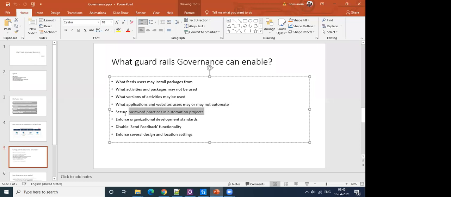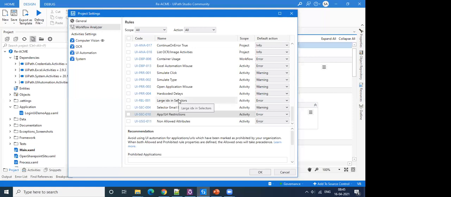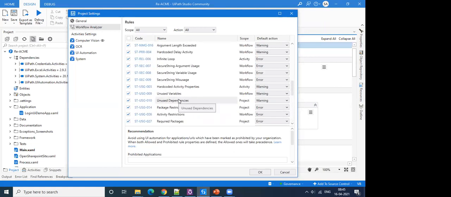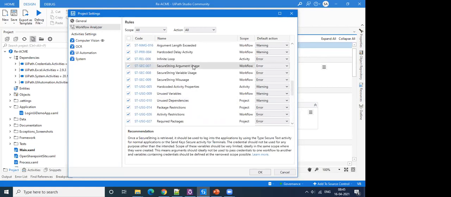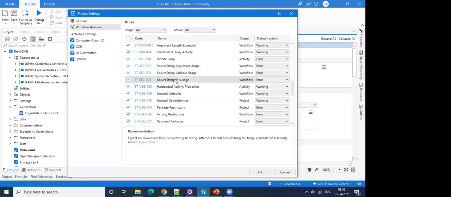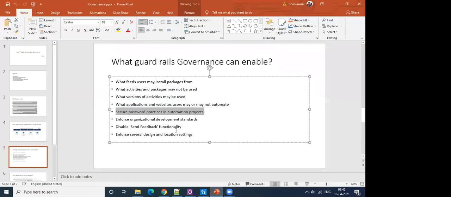And then secure password practices. This falls around three rules, majorly the three rules that I discussed for security. These ones we discussed, right? Secure string usage, variable misusage, if we are converting those from secure to normal strings. And then development standards. This falls under ensuring variable naming conventions and design best practices. This is again something that can be enforced using governance.